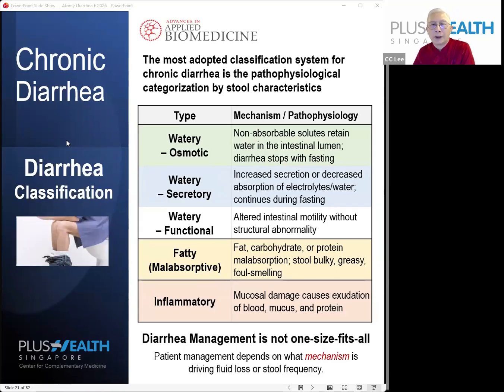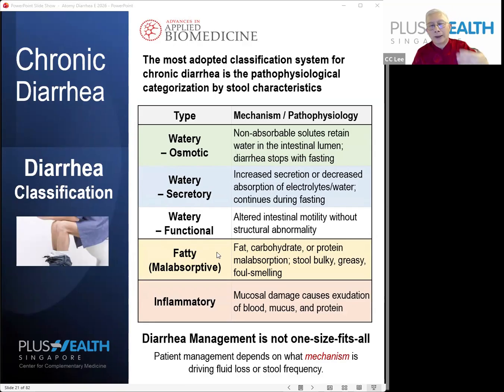Now, in a broad sense, if you look at the classification of diarrhea, this classification system is easy for the layman. We choose it because it's easy for the layman to identify what type of diarrhea you're having. And we can broadly break it into three types. One is watery. Watery diarrhea, you will know. Generally, it can be caused by 2 to 3 types of mechanisms. We can divide the watery type into osmotic, secretory, or functional. We'll discuss this separately later.